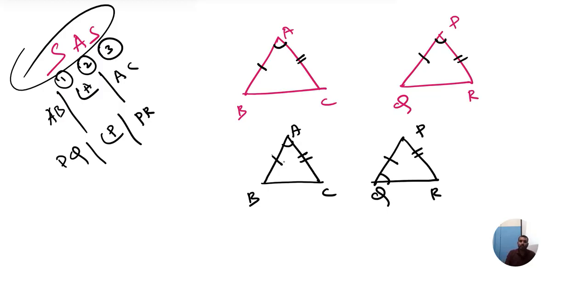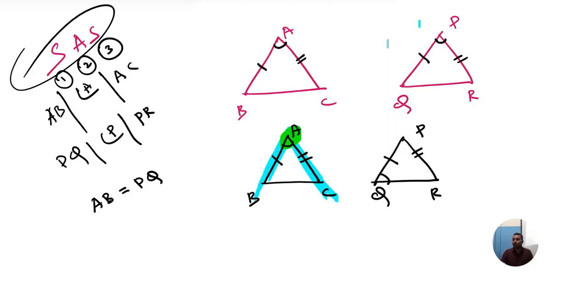Look, here one side, one angle, one side, one angle, one side. It's there, no? Side angle side is there. Will you agree? Now observe, very important. What is the first line? AB. Now can I tell AB is equal to PQ? Yes or no? Now can you see here something? Angle A. Where is angle A lying? Angle A is lying between AB and AC.